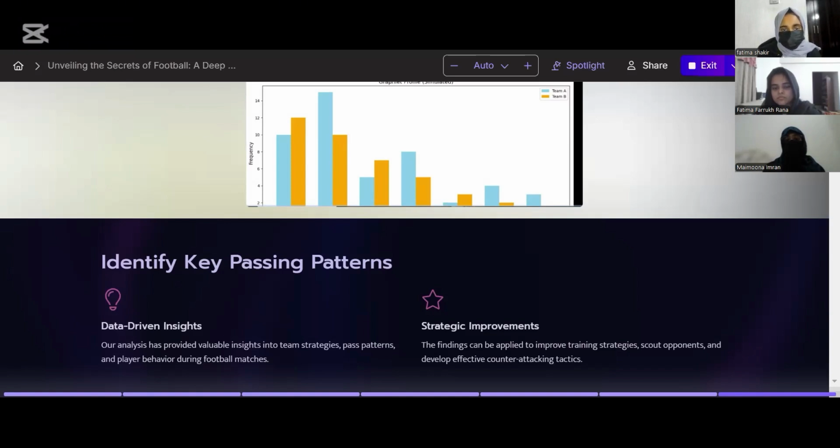The key passing patterns and the comparison clearly demonstrate how the teams' strategies are shaped by their passing choices. Team A's direct and fast-paced passing contrasts with Team B's measured possession-oriented approach. These insights not only highlight their differing tactical philosophies but also provide valuable information on how each team adapts their passing style in response to game dynamics.